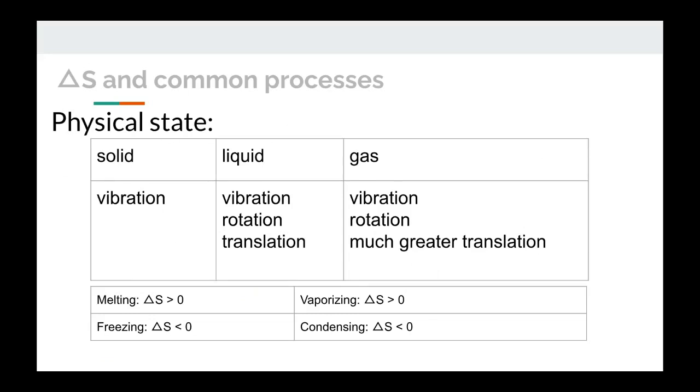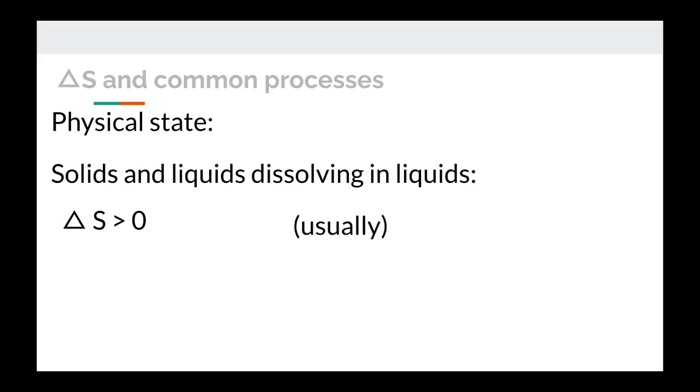So that means melting increases entropy because we go from solid to liquid. Vaporizing increases entropy because we go from liquid to gas. But freezing and condensing, entropy goes down because we're going from more microstates to fewer microstates. Physical state.